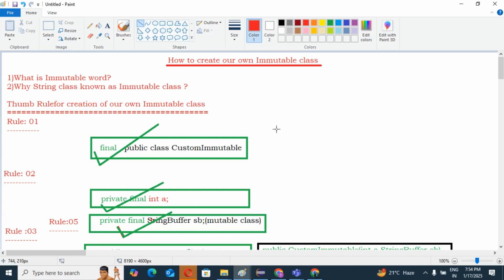So guys, please watch part 2 as well. In part 2, I am going to explain with the code base how we are going to create our own immutable class.